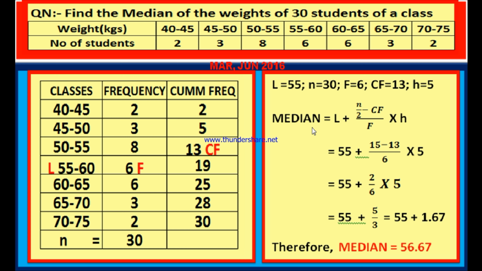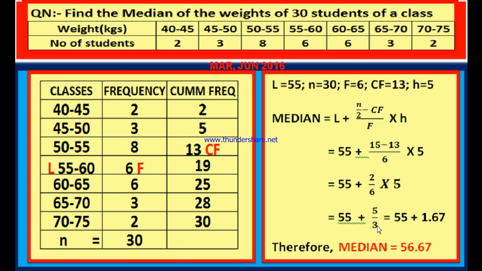Now write the formula for the median. Median is equal to L plus (n by 2 minus CF) by F into H. Substitute the values. L is equal to 55 plus (n by 2, 30 by 2 is 15, minus CF 13) by F which is 6, into H which is 5. Now let us simplify this. 55 plus (15 minus 13 is 2) by 6 into 5. Now I can cancel 2 in 6, 3 times. Therefore 55 plus 5 by 3.